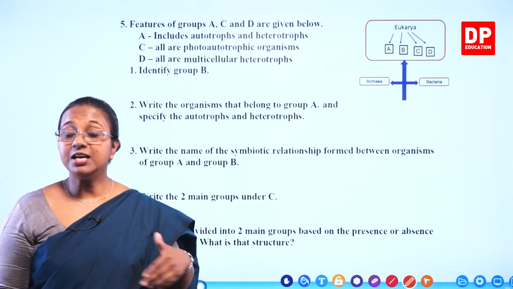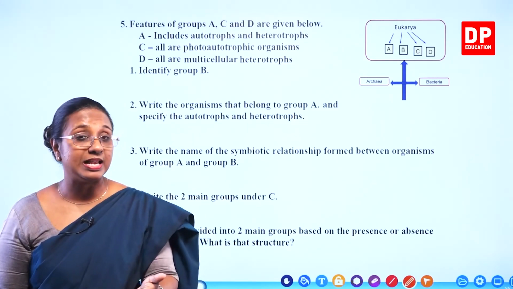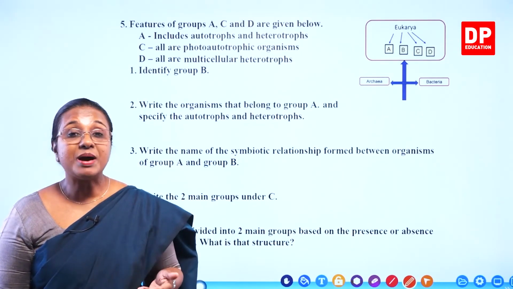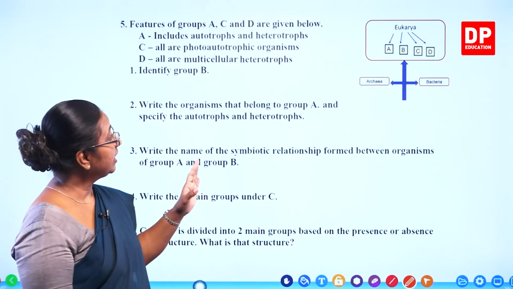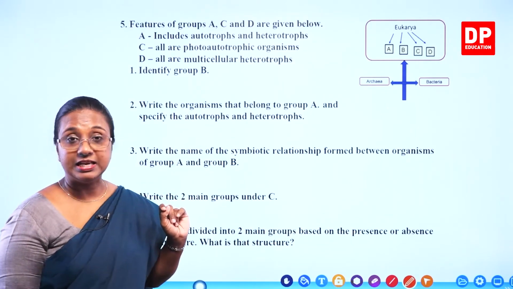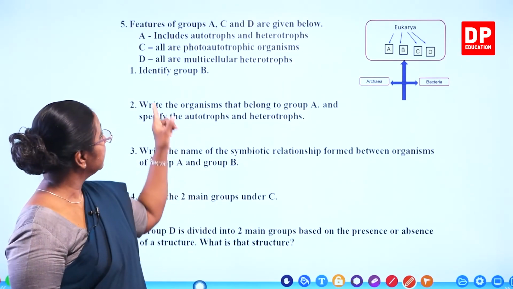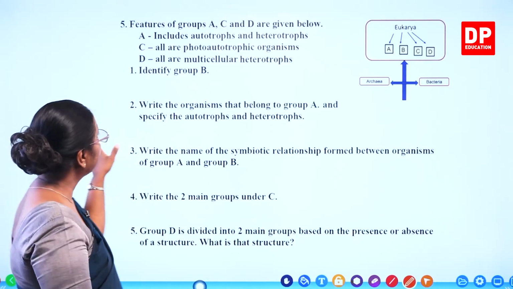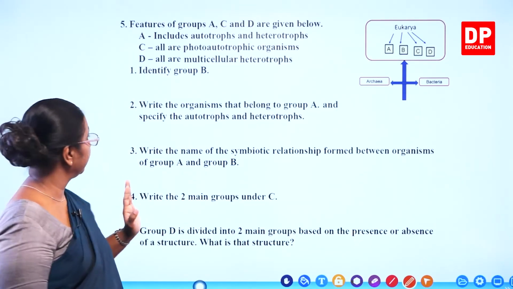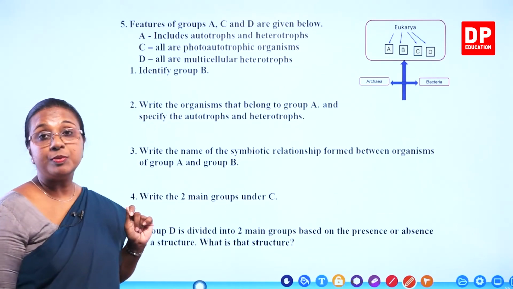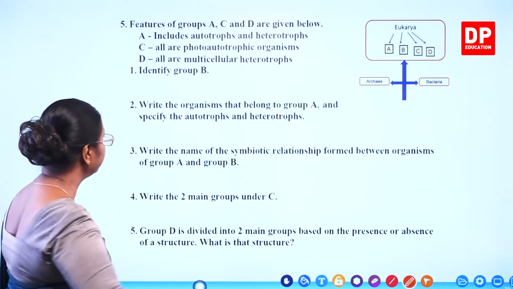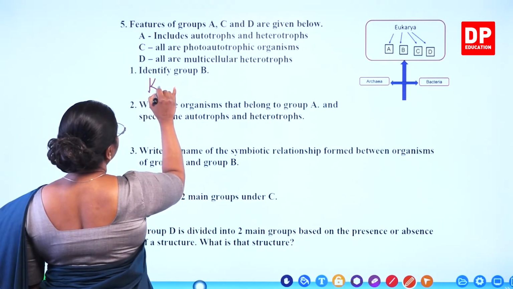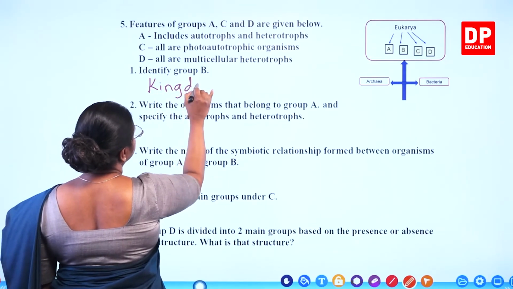Because under fungi, we have unicellular as well as filamentous or mycelium structure. So because of that, D has to be kingdom Animalia and B that is not given will be kingdom Fungi. So we have identified all the kingdoms. Identify group B. So that has to be kingdom Fungi.